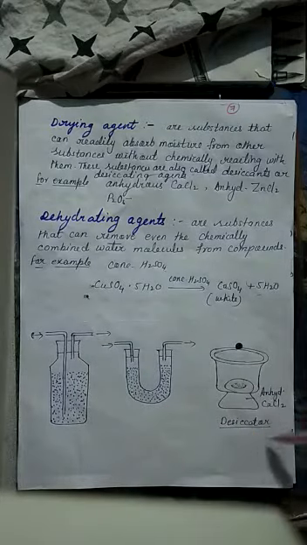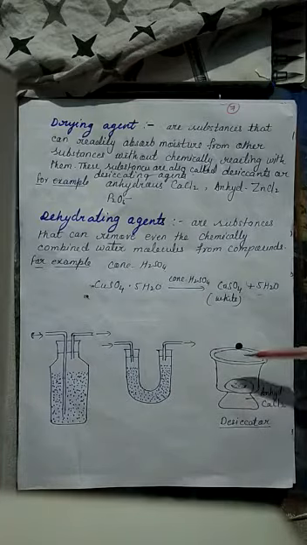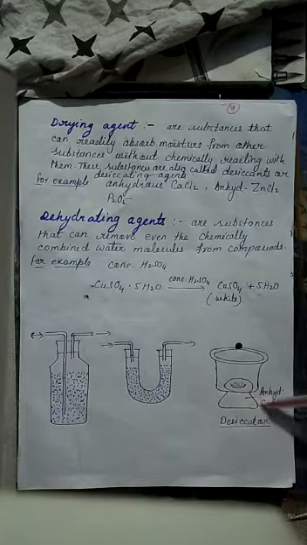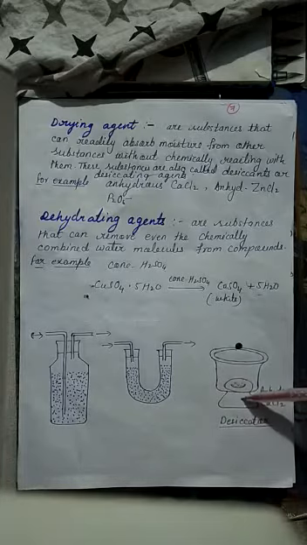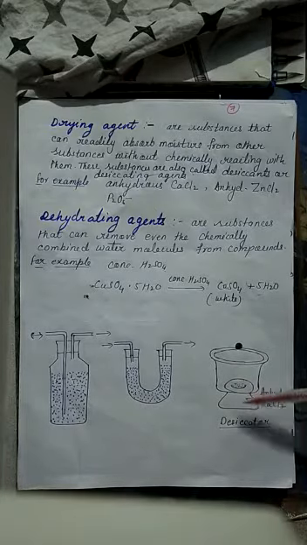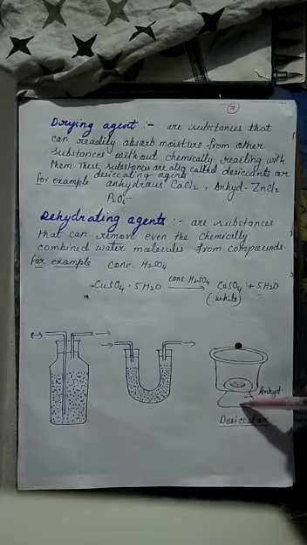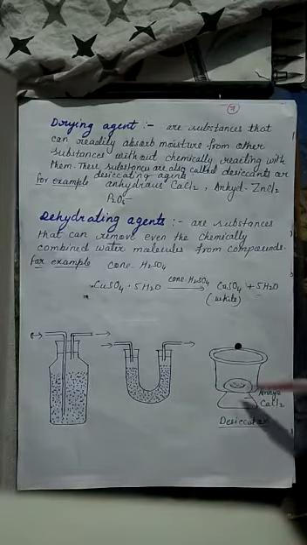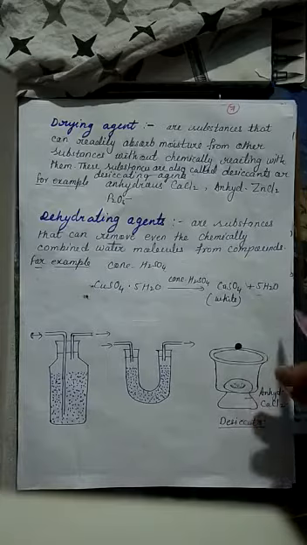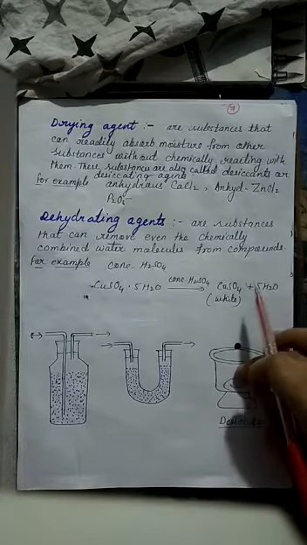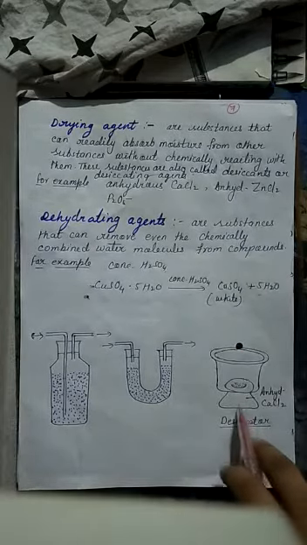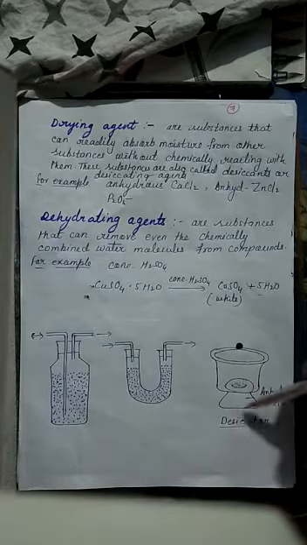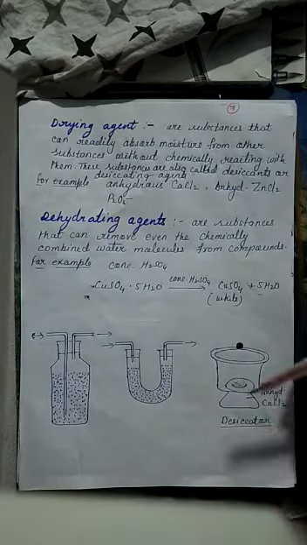And this is a desiccator, and it is used for drying solid substances. At the base or at the bottom of this apparatus, the desiccator, we place anhydrous calcium chloride or some other drying agent, and over there on a watch glass we place the solid substances. The moisture which is present in this airtight container is absorbed by this anhydrous calcium chloride or drying agent, and the solid substance gets dry.